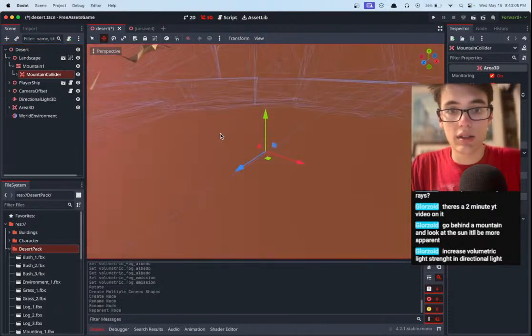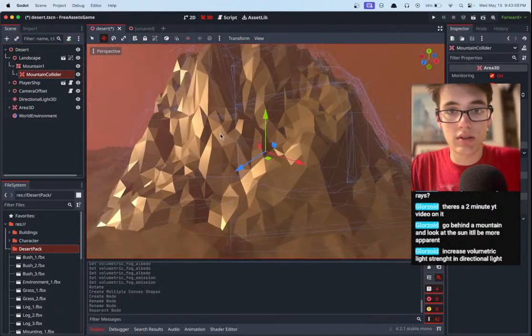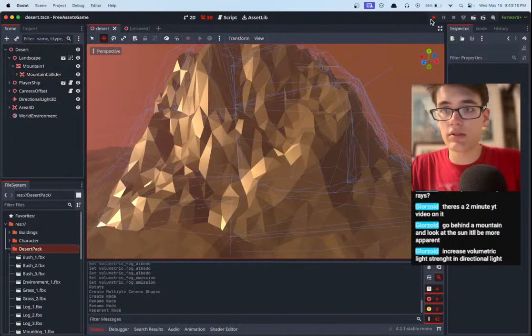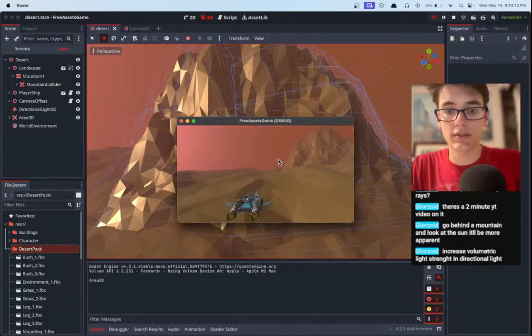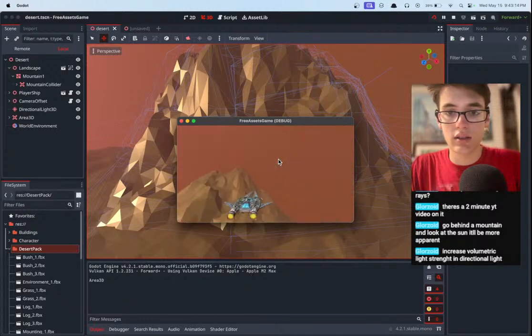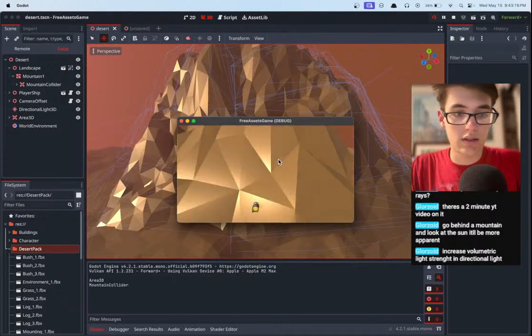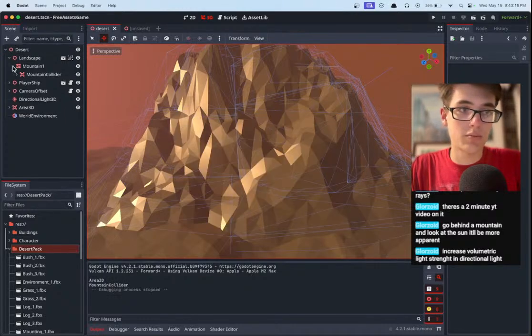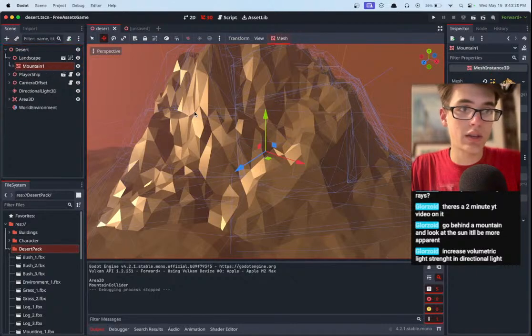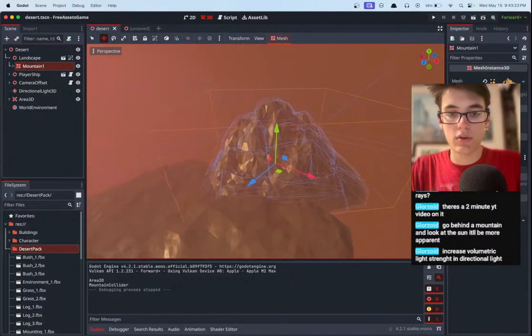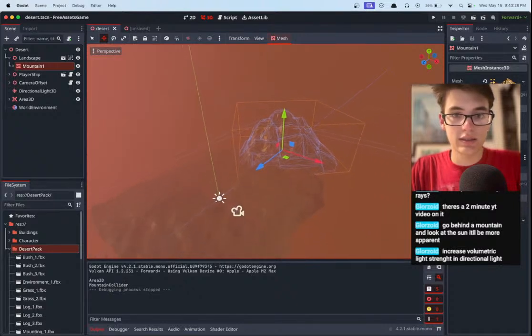That looks pretty good. I mean, it's not perfect, but it looks okay. Let's see if performance is decent. And then let's see if we run into this. Mountain Collider. Perfect. And then if we duplicate him, we can get colliders for all of the mountains.